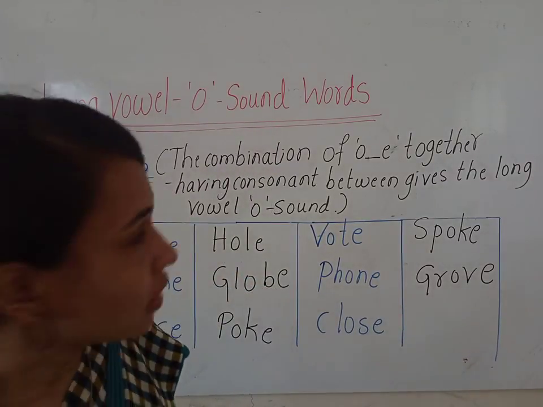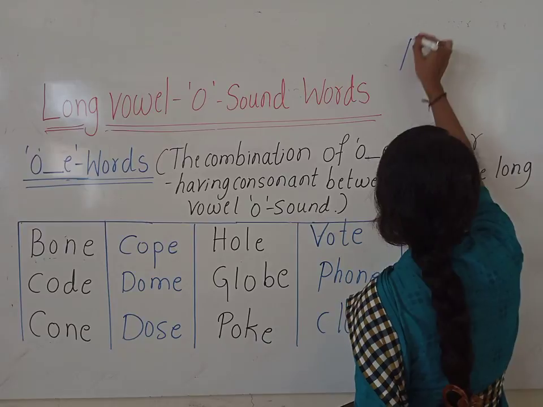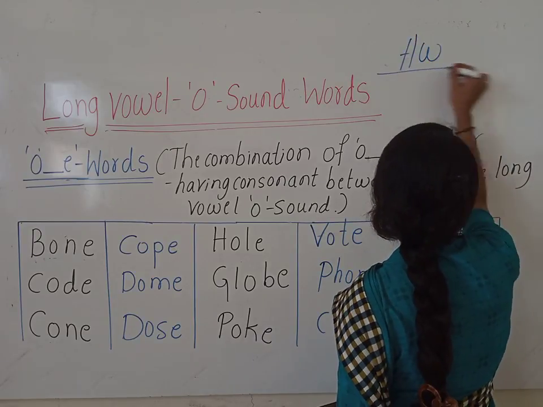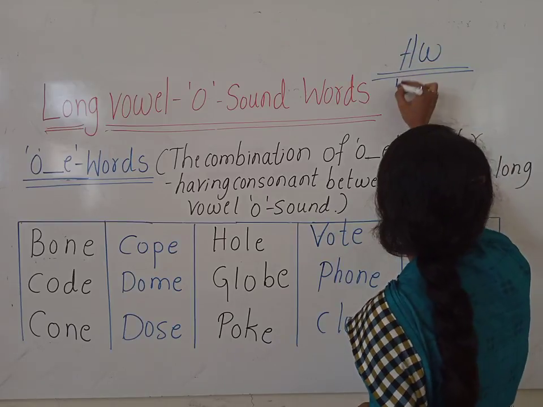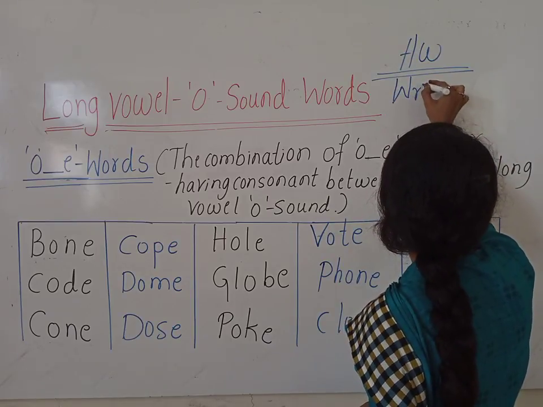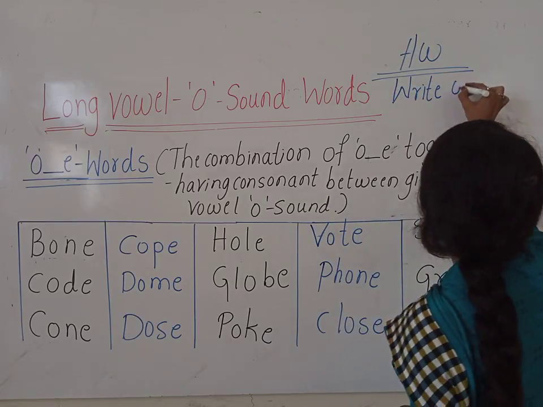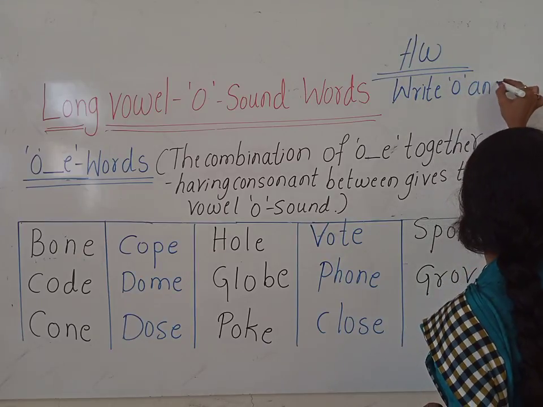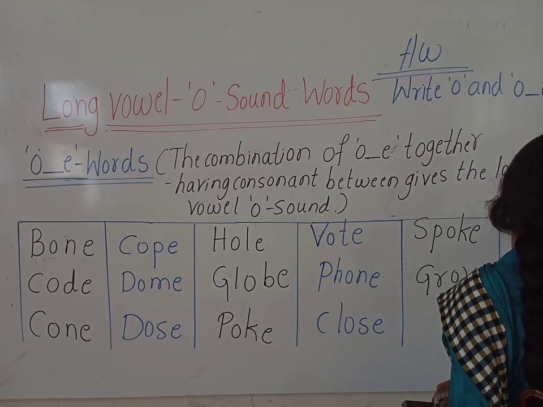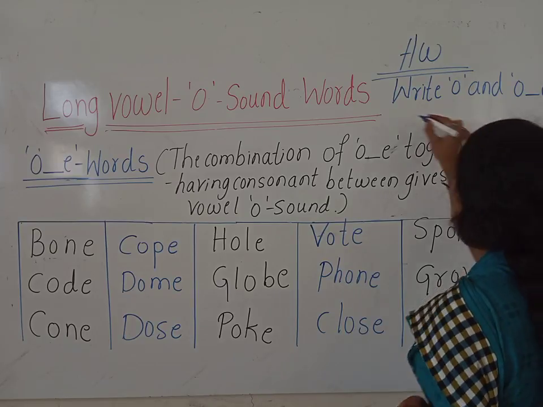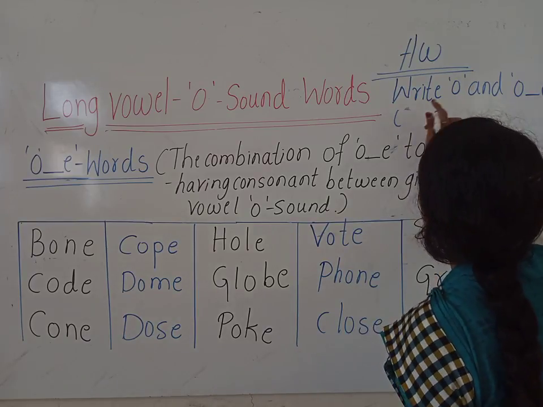Okay, children, now it's time to give you the homework. So your today's homework is, write down today's homework, children. Write O and OE words five times.